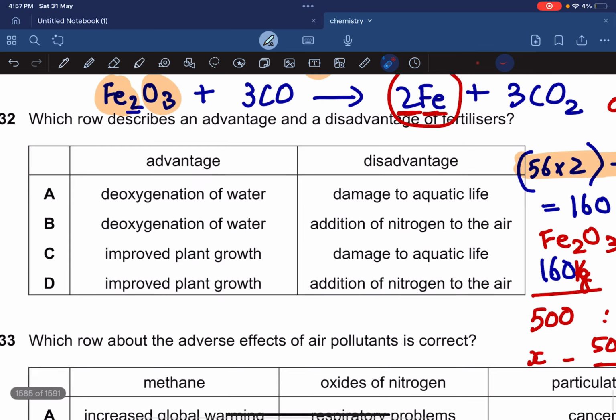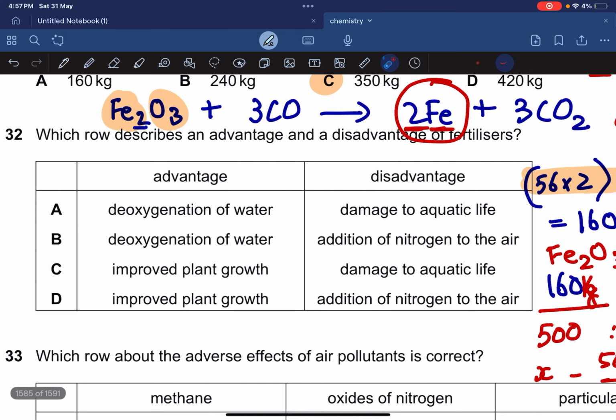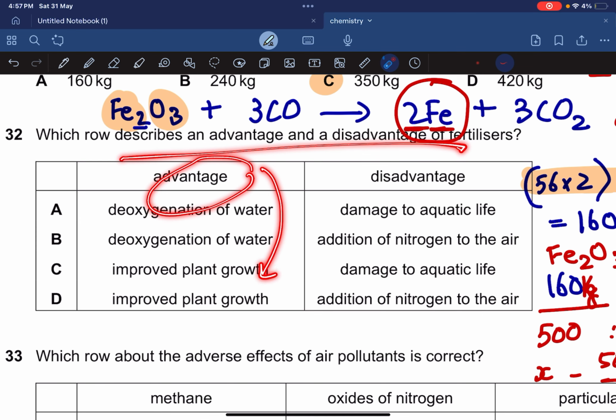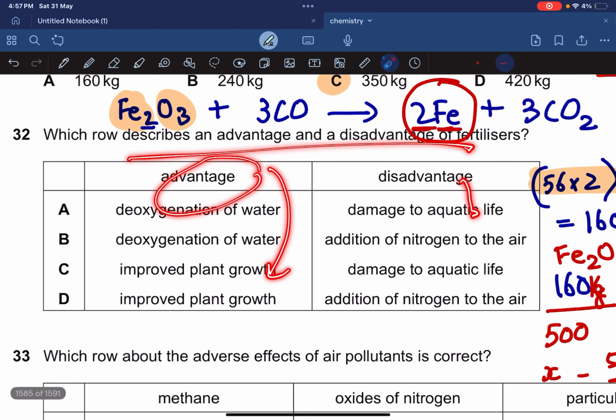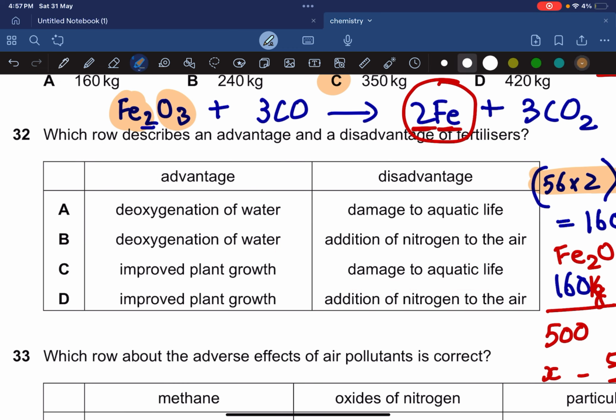Okay. Which row describes an advantage and disadvantage of fertilizers? Okay, advantage is going to be improved plant growth, and disadvantage is going to be addition, not addition, it's going to be removal of oxygen from water. So damage to aquatic life. Okay, that's basically removal of oxygen from water. So it's going to be option C. Because advantage, why damage to aquatic life? Because it causes eutrophication. You should know what eutrophication is.